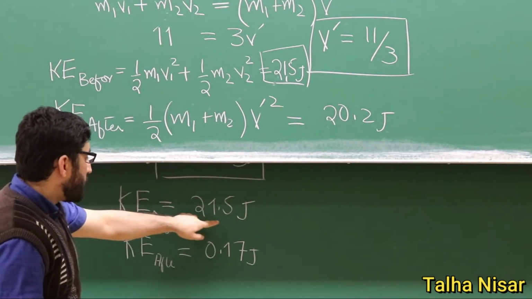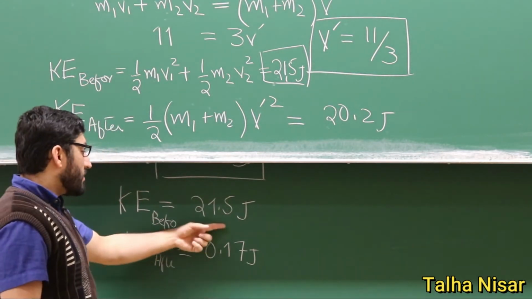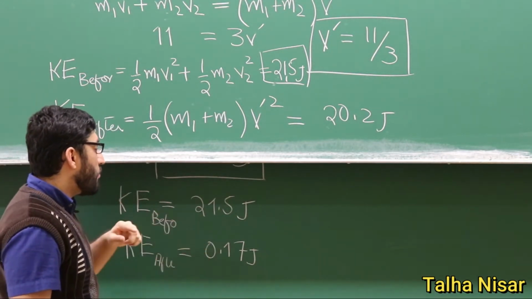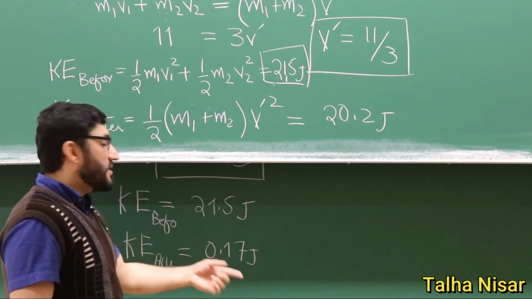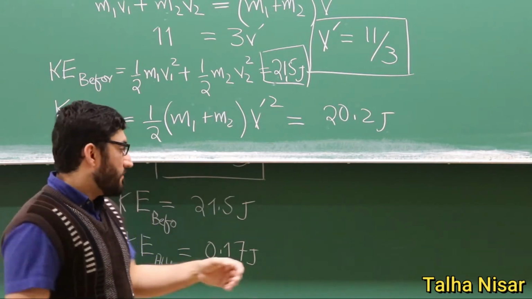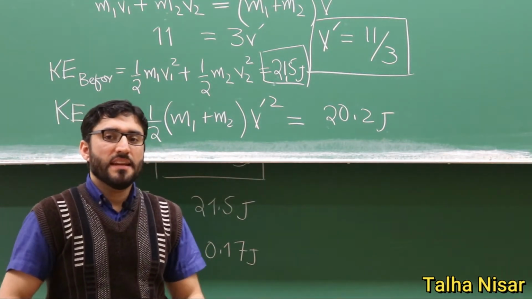The kinetic energy of the system before the collision is 21.5 joules, and after the collision it is 0.1 joules. So the kinetic energy has definitely changed here, so it is an inelastic collision.